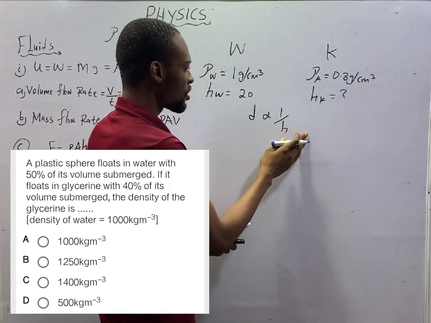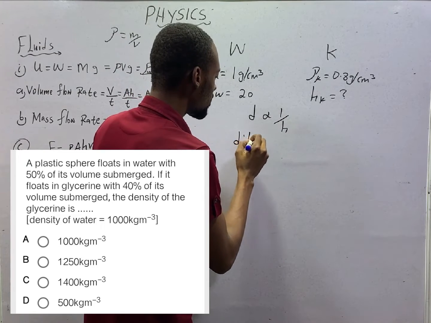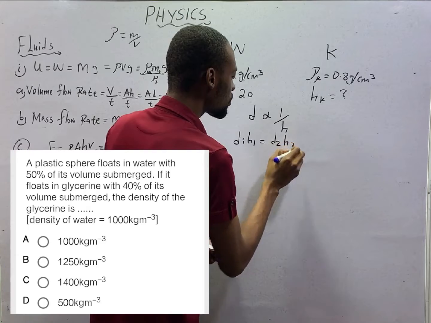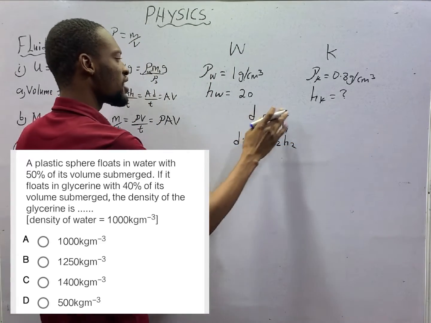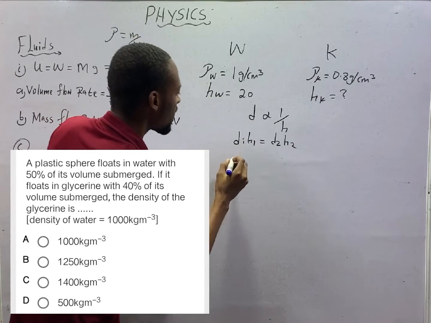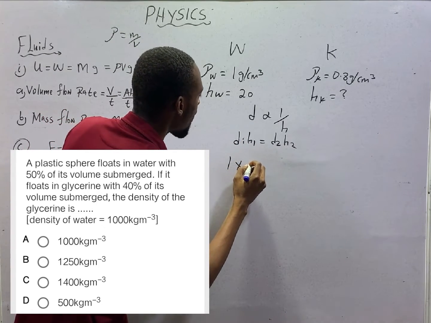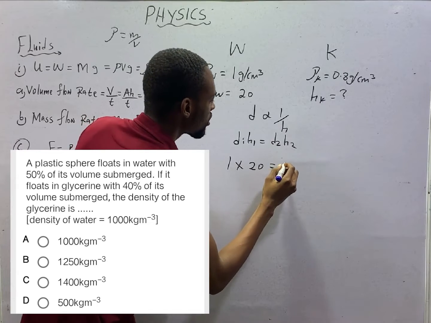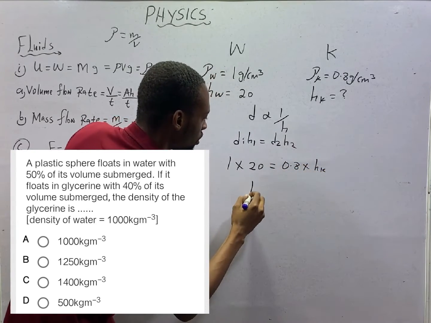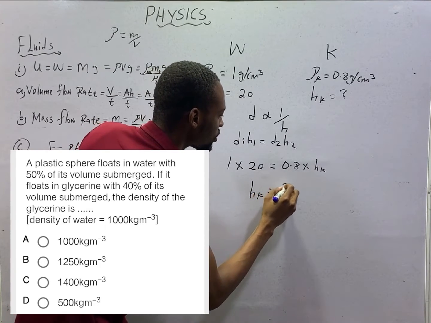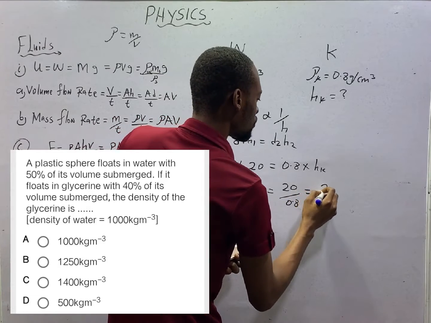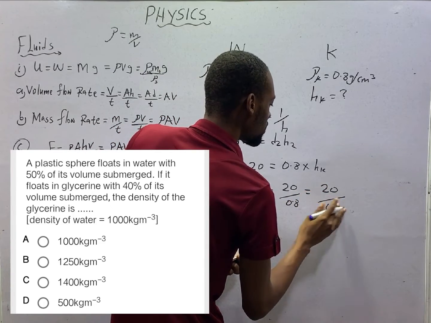If this is so, it means that D1 H1 is equal to D2 H2. Density of water, 1, times height 20 is equal to 0.8 times height of kerosene. The height of kerosene will simply be 20 divided by 0.8. This is the same thing as 20 divided by 8 over 10.